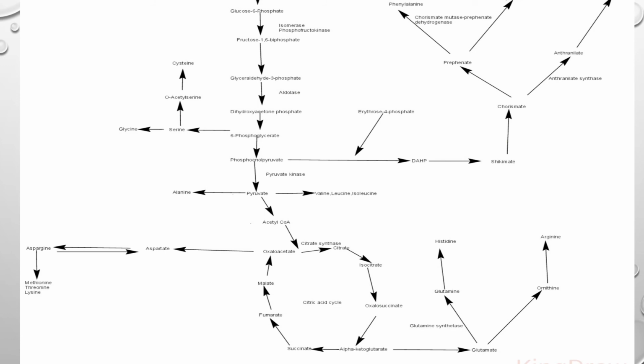Importantly, you can remember the amino acids in four groups. One from glycolysis, another from the shikimic acid pathway, third from the TCA cycle via glutamate, and another also from the TCA cycle but from oxaloacetate to aspartic acid, asparagine, and synthesis of methionine, threonine, and lysine.